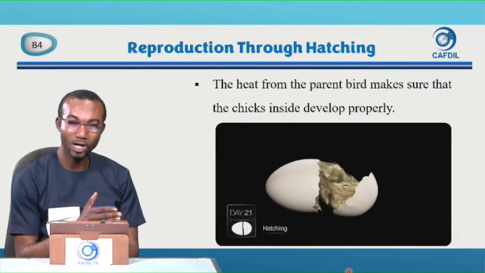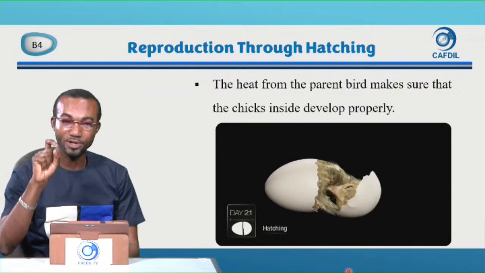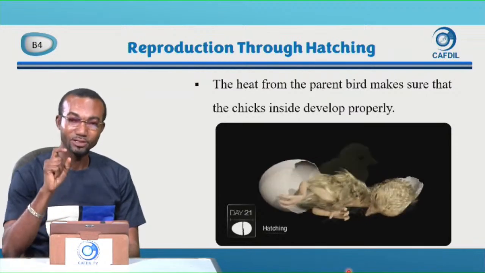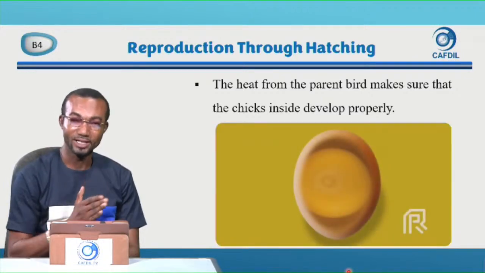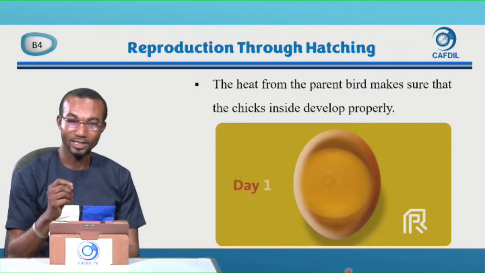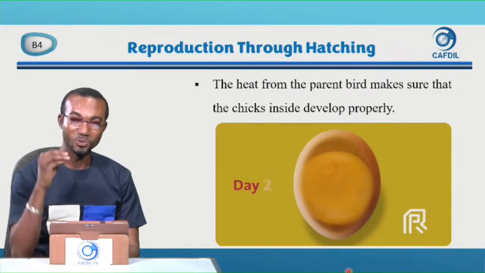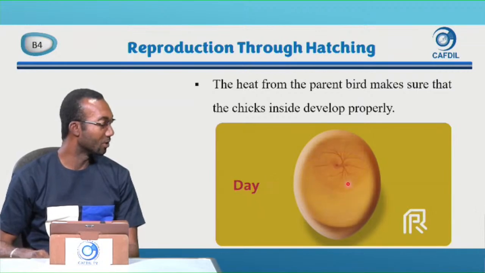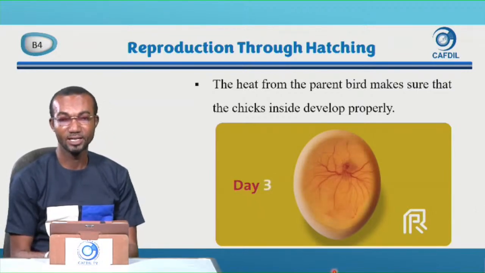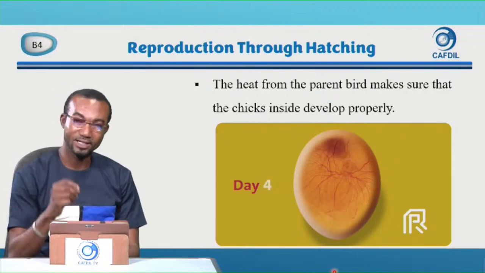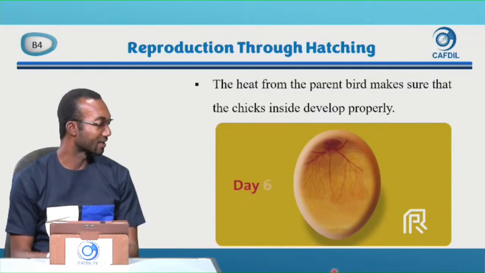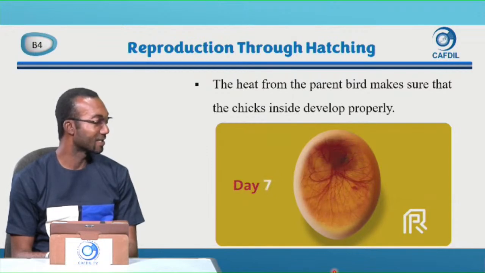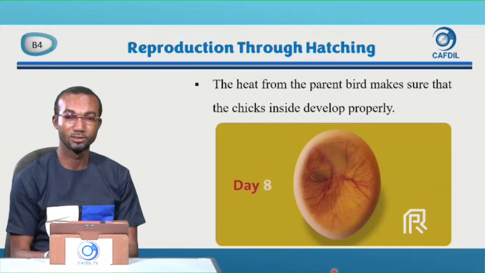From day 1 to day 20, that is what we call incubation. And day 21, they come out of the egg. So any yolk you eat, this is the yolk. Any yolk you eat is what forms the chicks inside the egg. It's an integral part, the most important part in the formation of the chicks. Good. So the heat from the parent bird makes sure that the chicks inside develop properly.